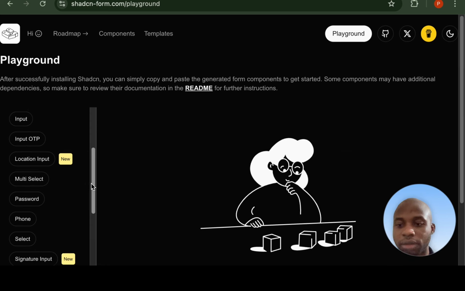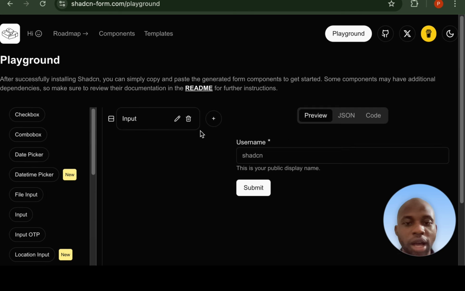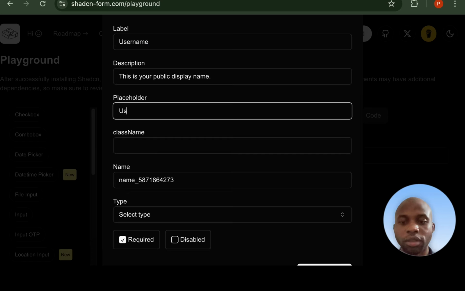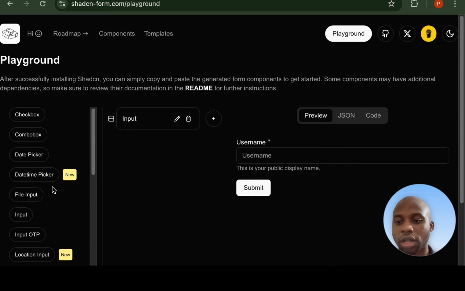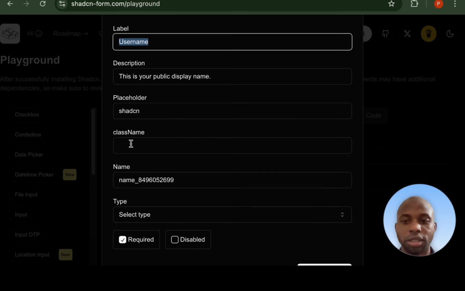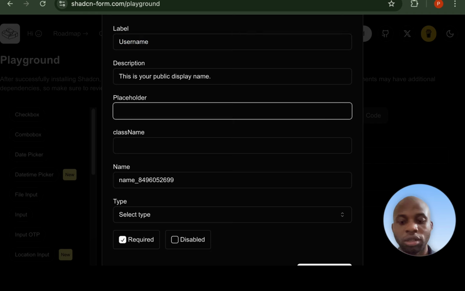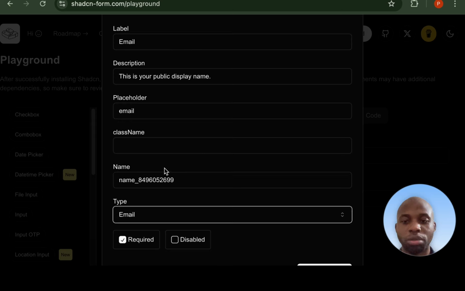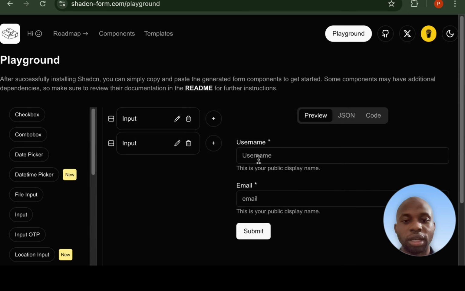Here, let me show you what I mean. This is input. Now here you can edit, change this to be username. You can save. You can choose another input. You can edit here. You can change this one to be your email. The label can be email, they make things very easy. You can change the input type to be email, and then you can simply save. Now you have your username, you have your email with their validations.